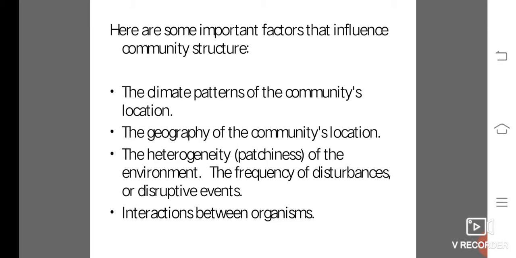A community's structure can also be shaped by the chance events that happened during its history. For instance, suppose that a single seed blows into the dirt of a particular area.